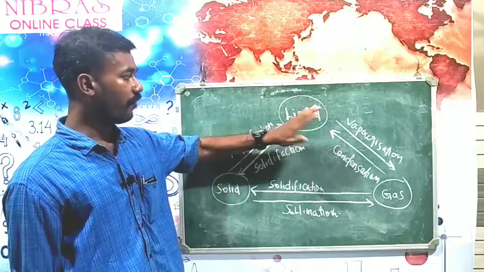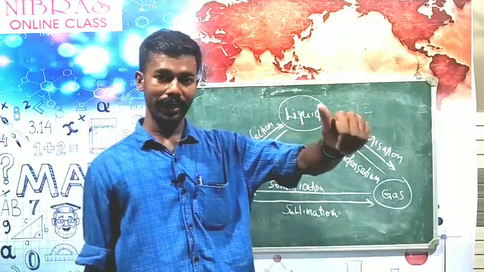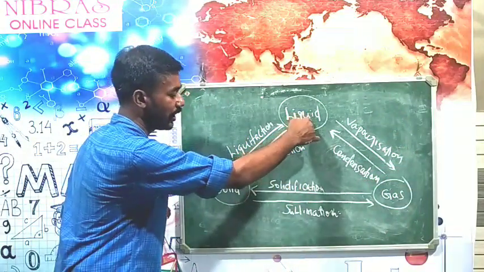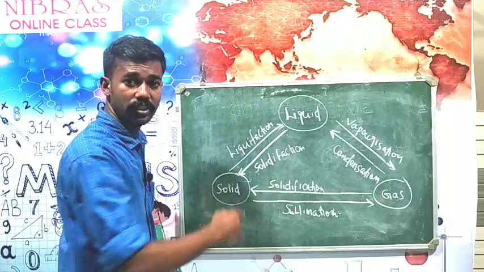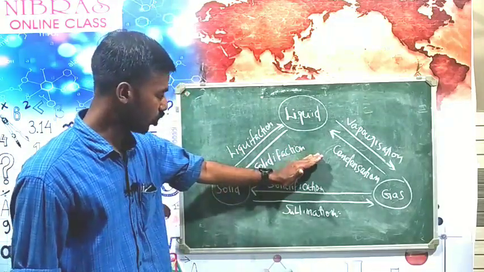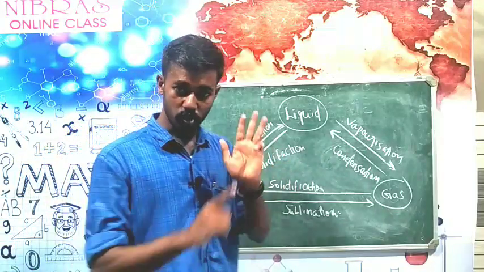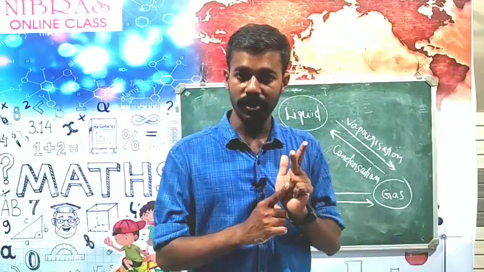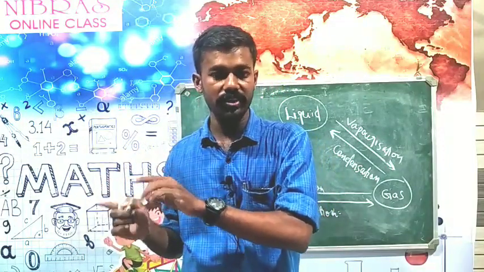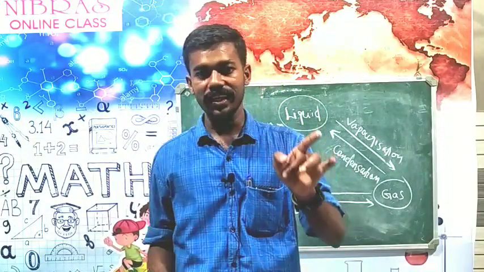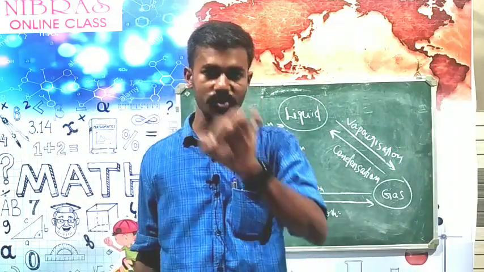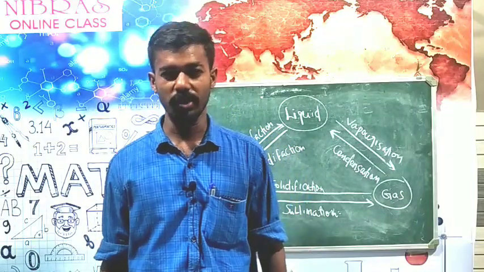And when liquid releases heat energy, it changes to solid. The process of changing liquid to solid is known as solidification. So, solid to liquid is liquefaction. Liquid to gas is vaporization. Gas to liquid is condensation. Liquid to solid is solidification.